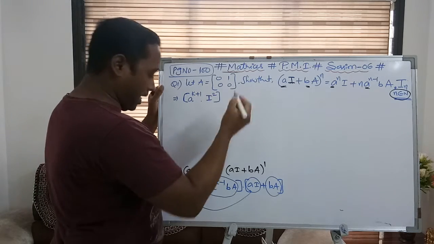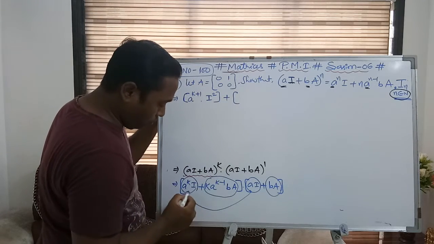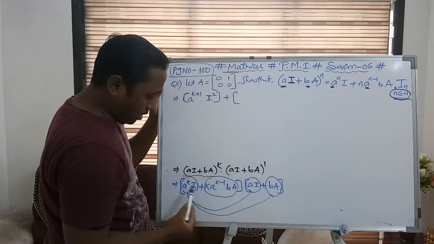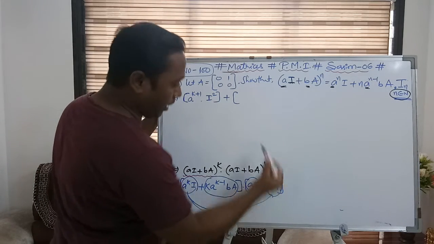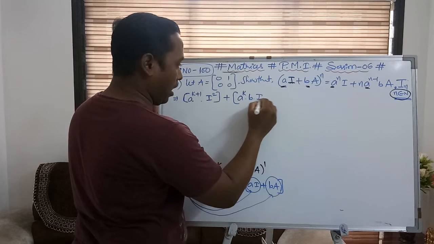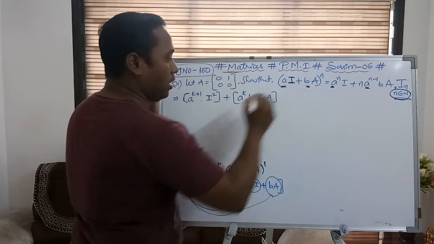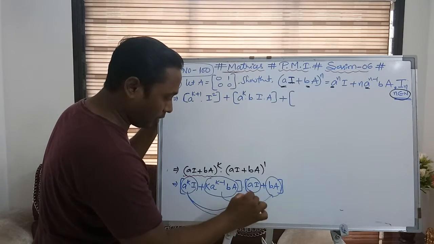Okay, then plus first term into now the second term. So a power k into b, and the matrices are I into A. A power k into b, I into A. Then third term means this one. Now these two.